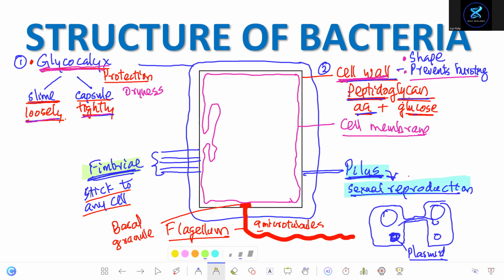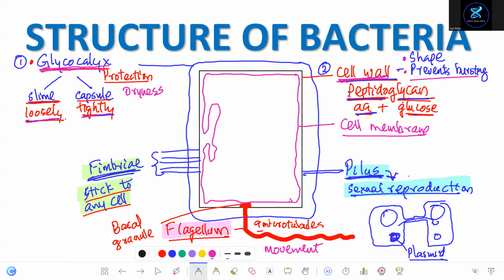Then there is fimbriae. It helps bacteria to stick to any other cell. And the third one is a large structure known as flagellum. Flagellum for movement. And don't learn the microtubules, learn the function. That's for movement.